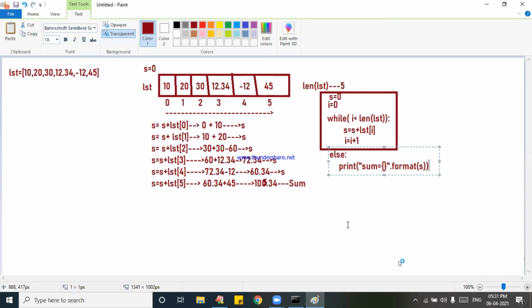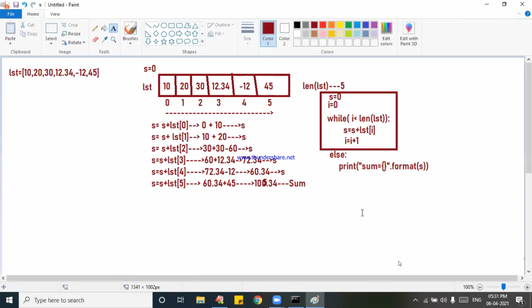Coming back to the point, now we will execute this program.